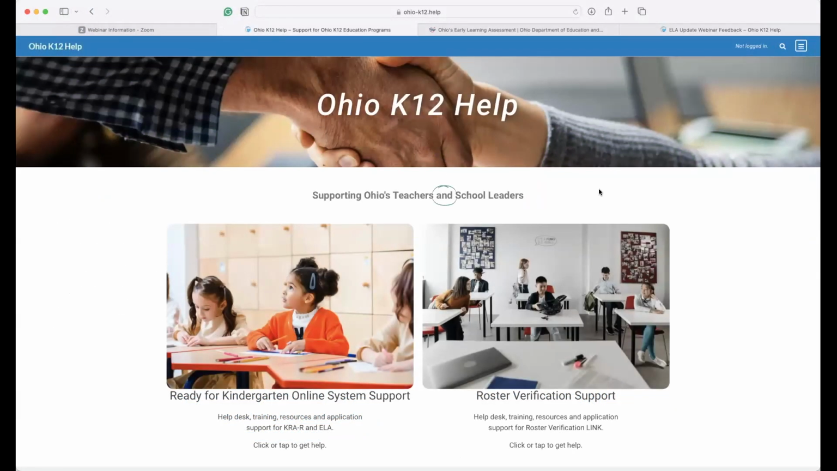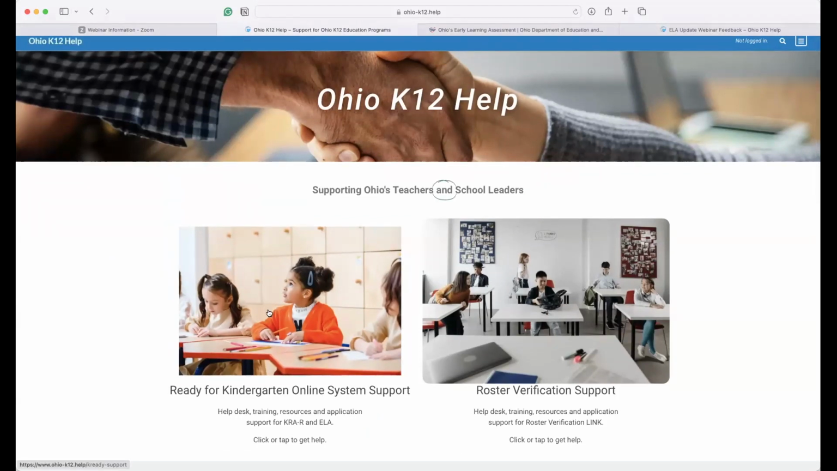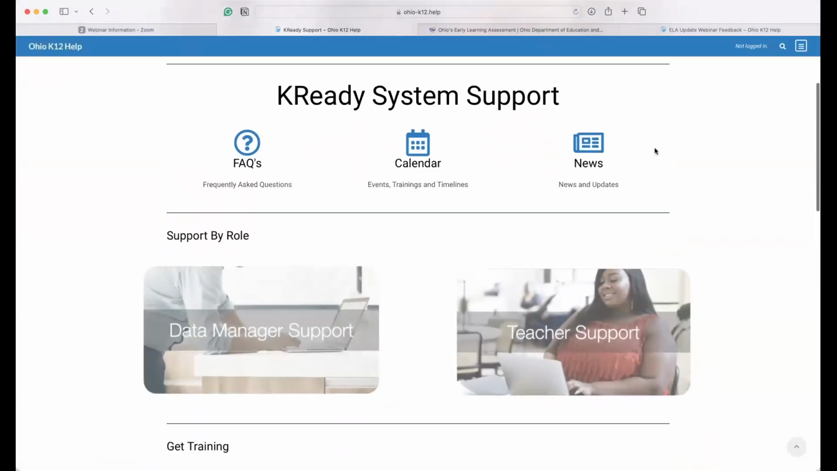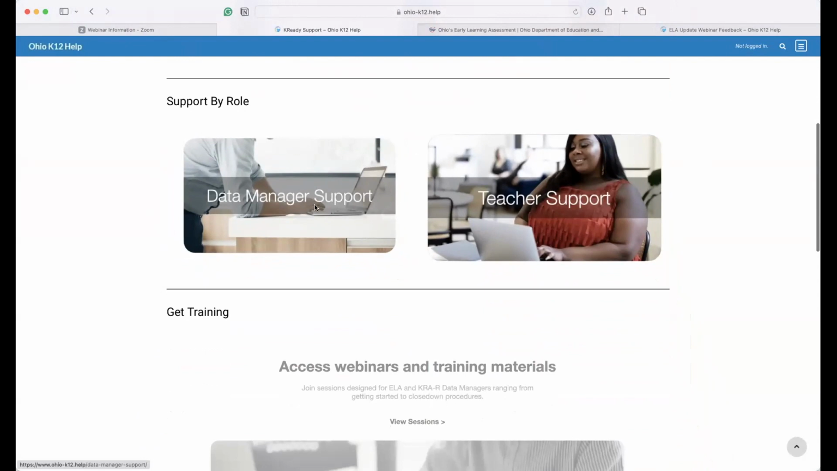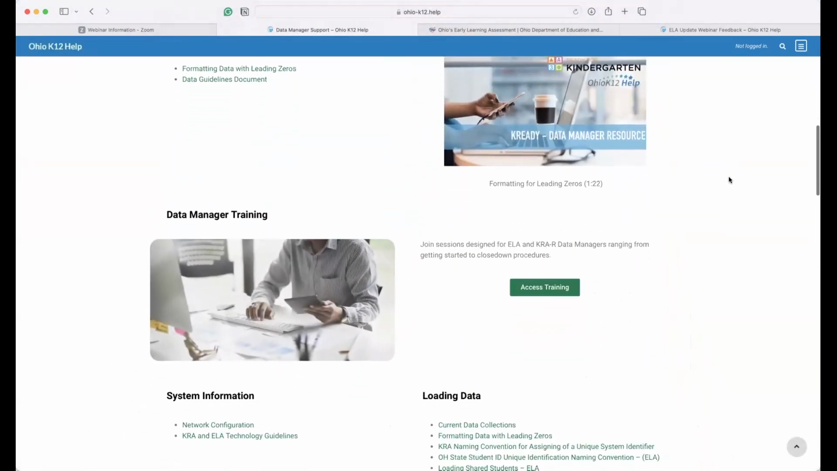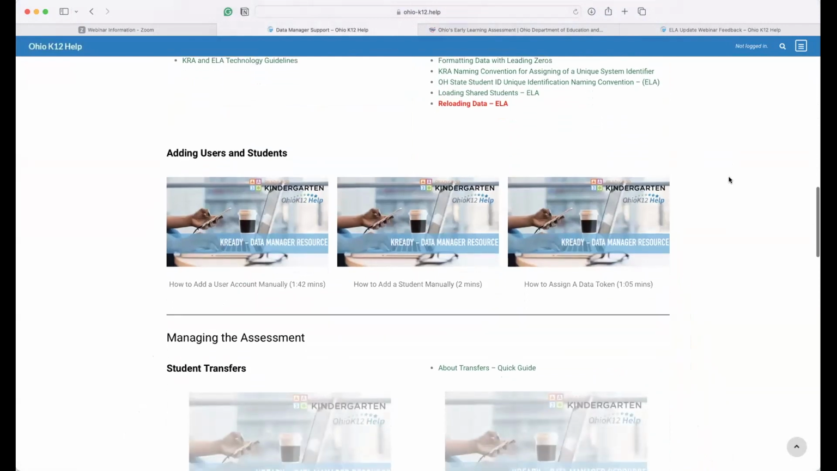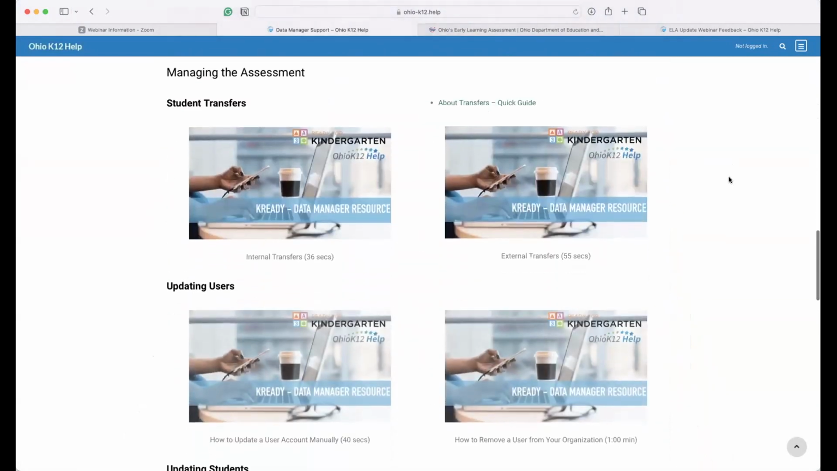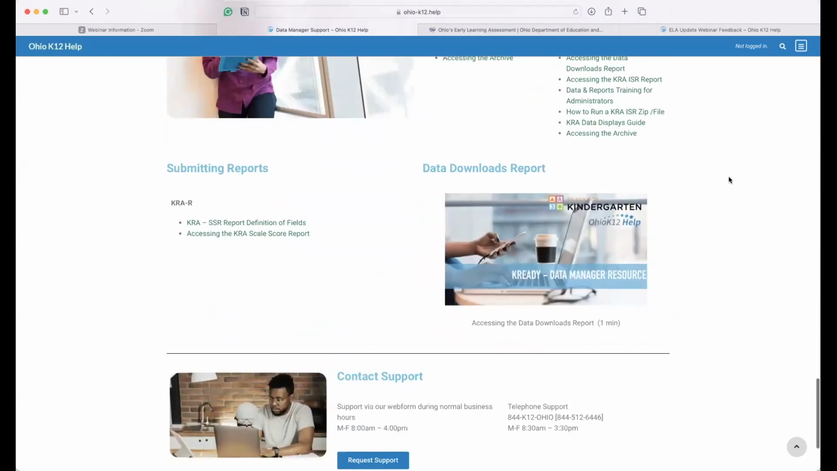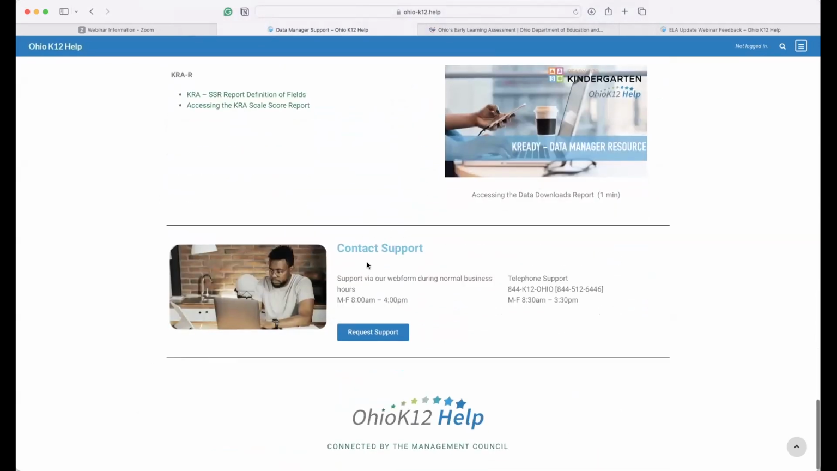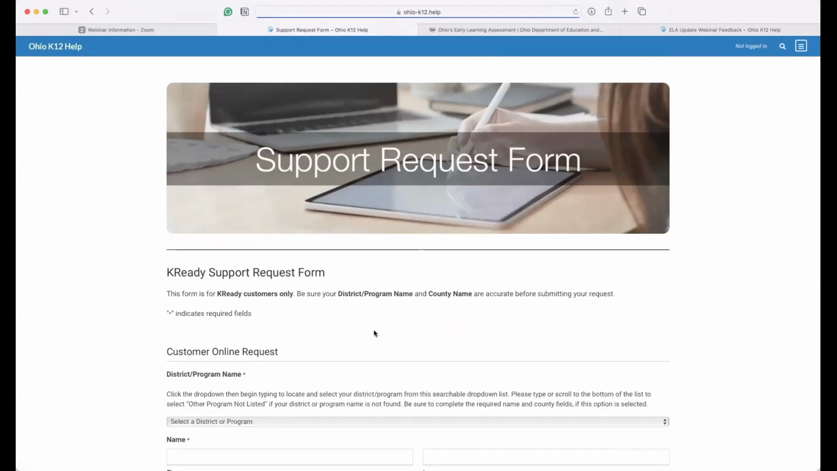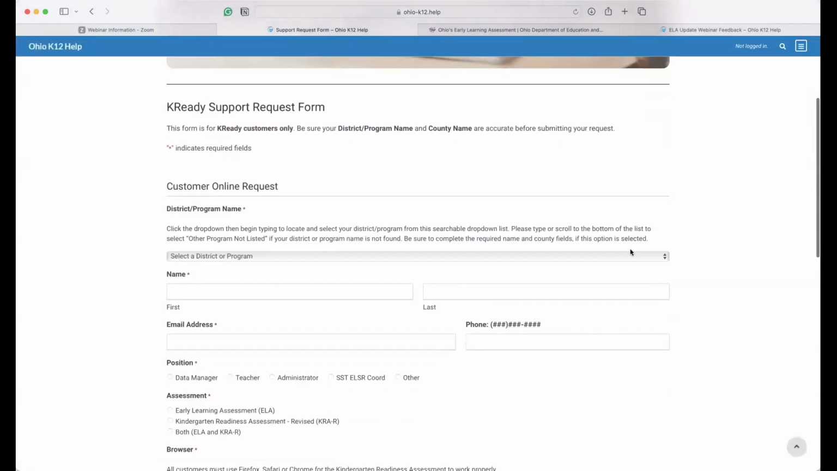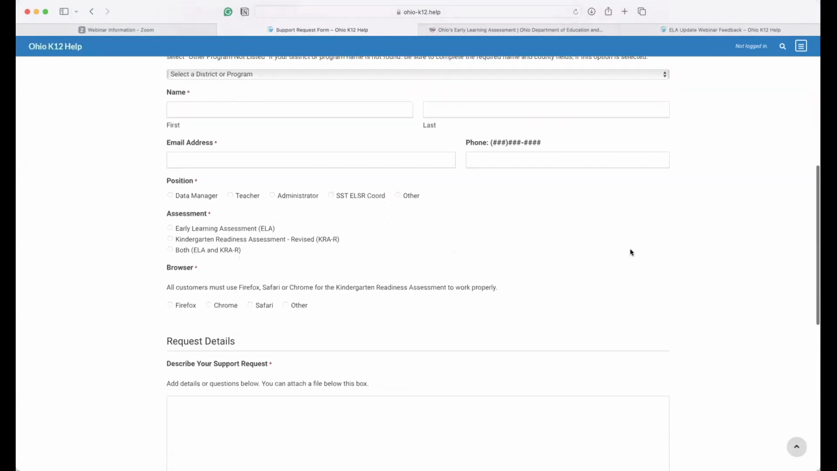So if you're here on the ohio-k12.help website, click on the Ready for Kindergarten Online System Support. Here are the resources specific to data managers, and you'll see a list of links and resources, videos, help guides. If you do have questions and you need support, if you scroll to the bottom of any page, you'll find this contact support. You can reach out to us via phone, or you can click on this request support and submit a case or a ticket to us, and someone from our team will provide you with a response.